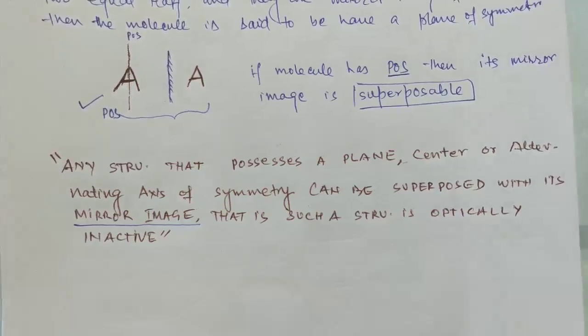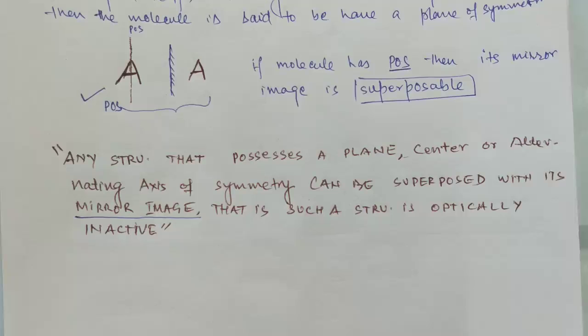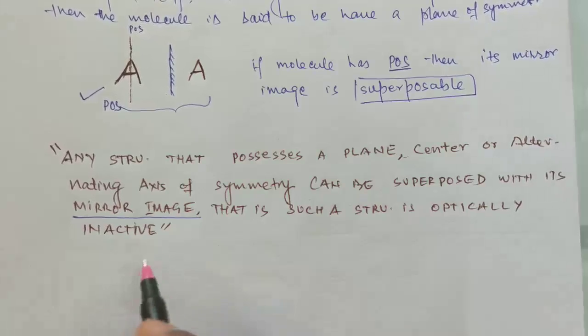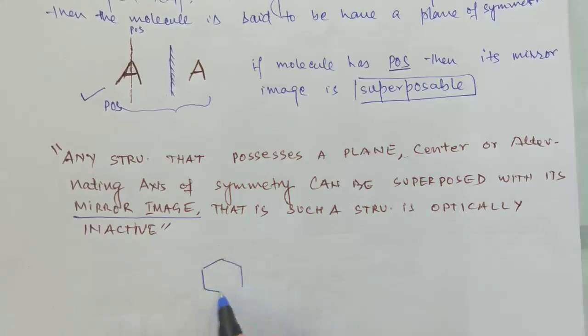Similarly, see, we have many structures, like if we have a structure like this.